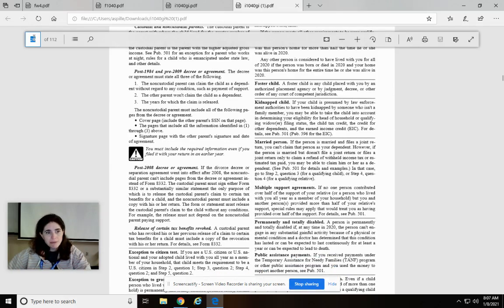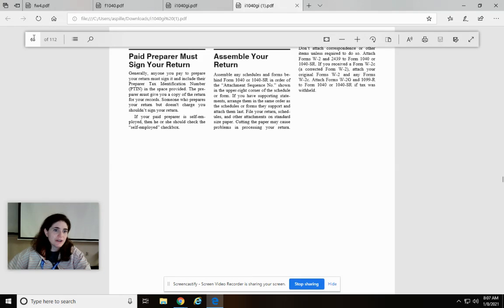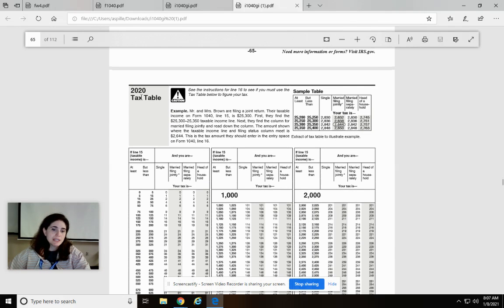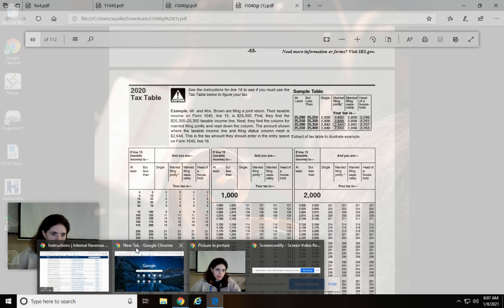I'm going to skip down to page 65, and there's no reason you should know that, but that's where our tax tables start. Let's say you took out your adjustments, like you had your wage, which was 48,500, and you took out your standard deductions and some other stuff, and you made some charitable contributions.